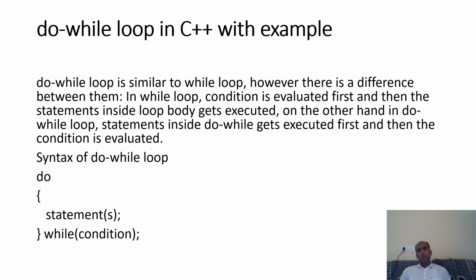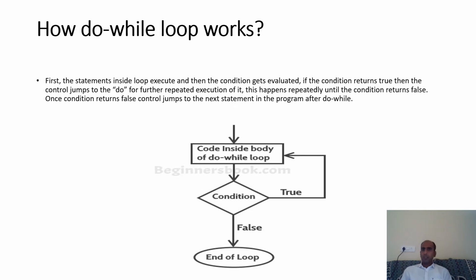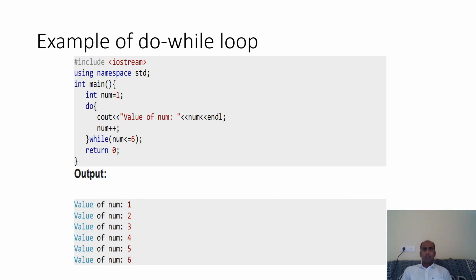Do while loop. You all know that in do while loop, the condition comes at last, and do while terminates with a semicolon. So the first time, the condition is not checked. Then from the next time onwards, the condition is checked, and the statement written inside the loop will execute again and again. So for the example of do while loop, the same question I have done by using do while loop.